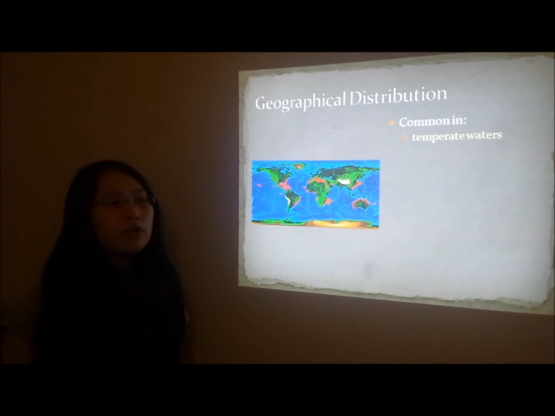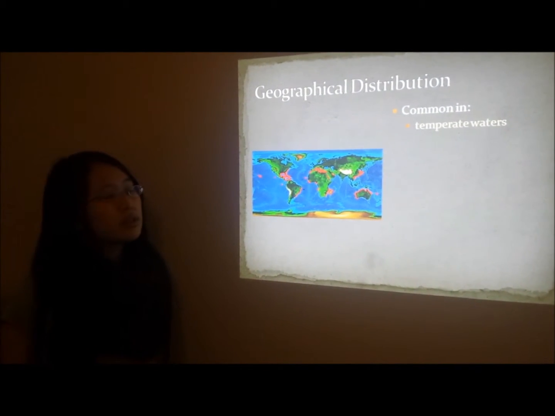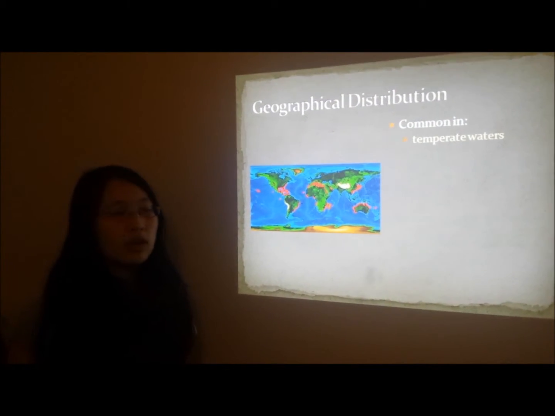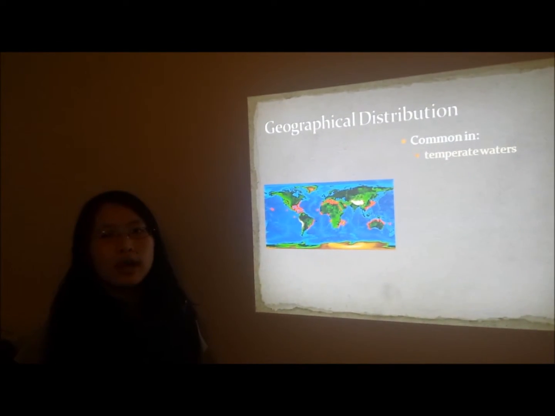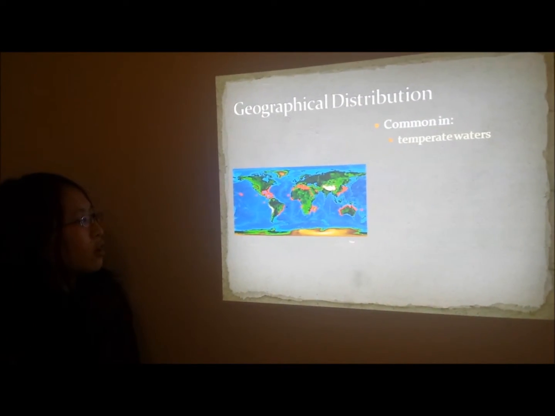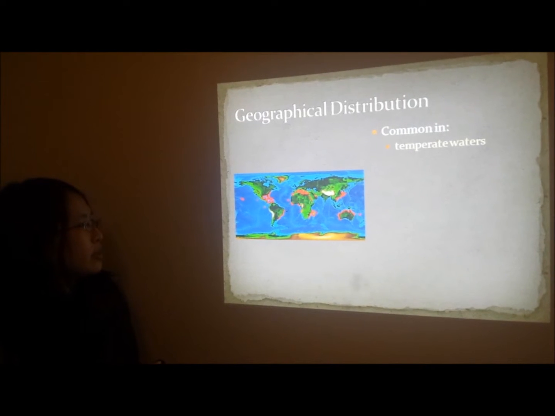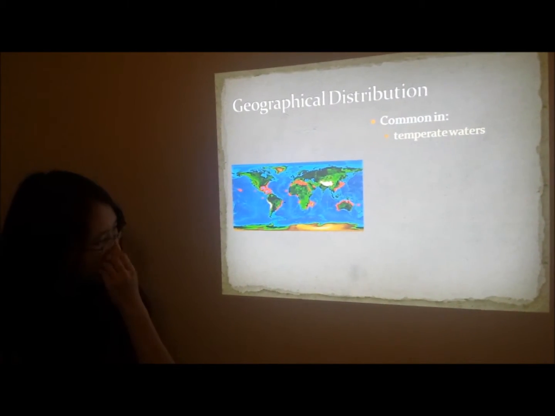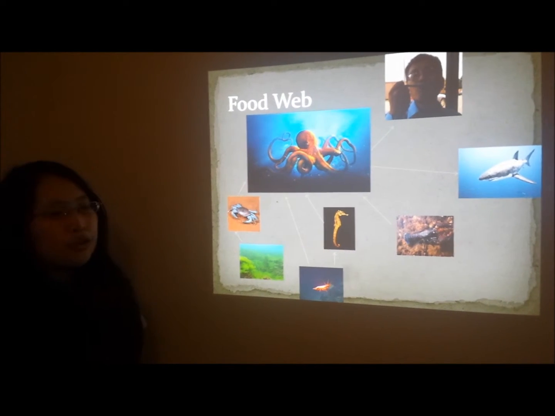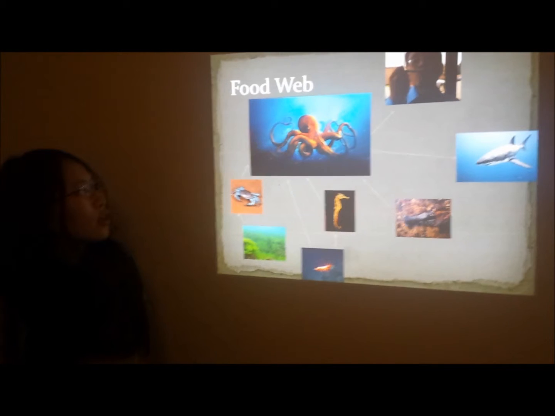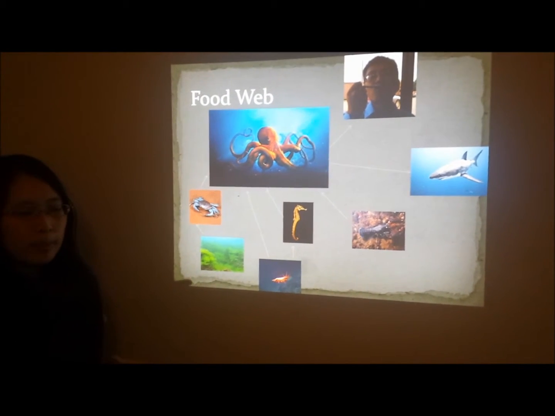Now, the geographical distribution of the common octopus. The common octopus is most commonly found in the temperate salt waters of the oceans along the coastlines of the continents. For example, as you can see along the coastline of Asia, Australia, Europe, Africa, and North America. Due to its habitat in the temperate waters of the oceans, the common octopus has a select palate that it eats.